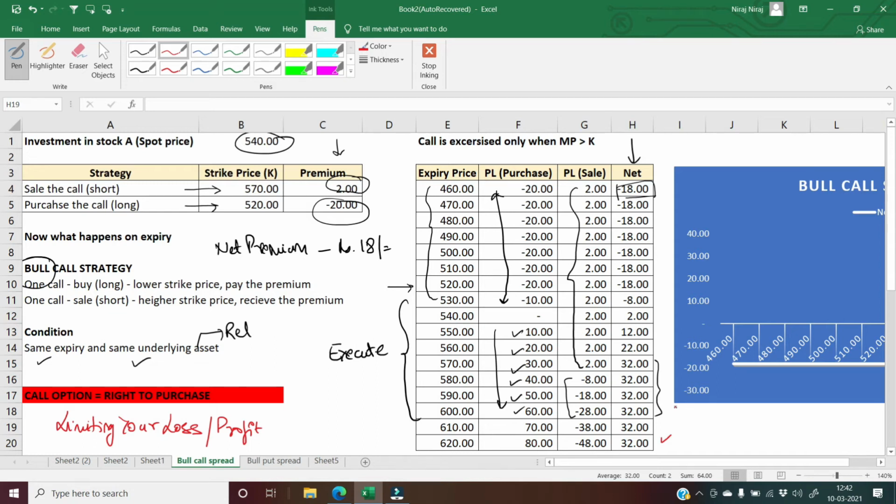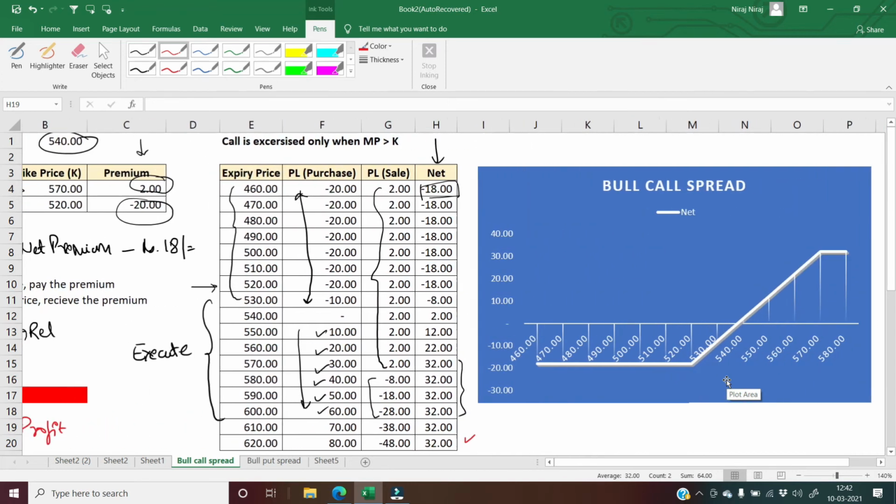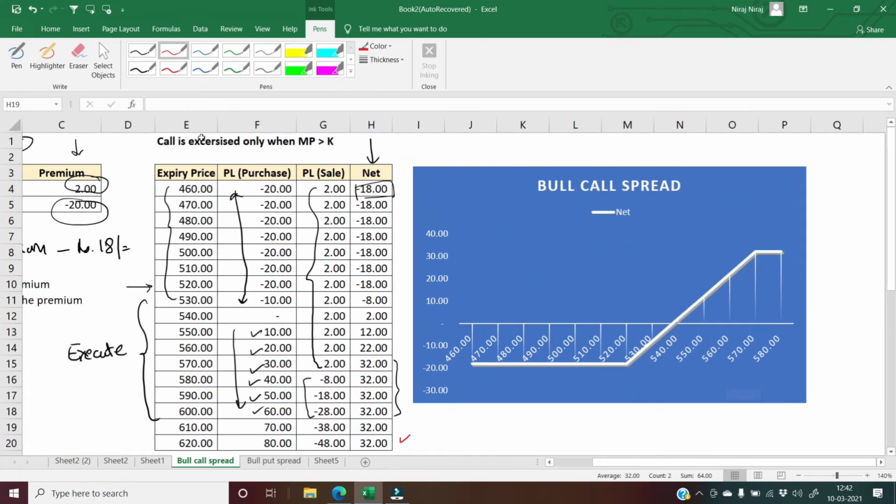So if we see it diagrammatically, in a graph, you can see here that in all the cases whatever happens, your maximum profit is 32 only, and your maximum loss is only rupees 18. So this kind of strategy using call option is called a bull call spread. Here your fundamental is that you feel that the underlying share prices are going to increase. That is why it is a bull call spread.